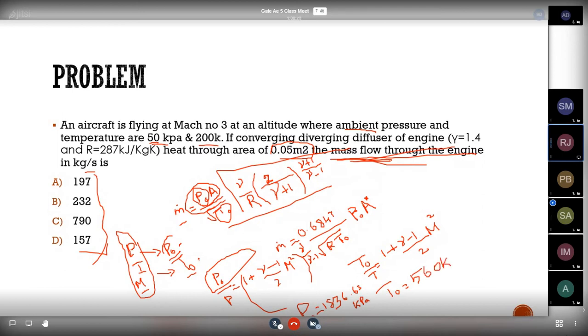So see here, now we have values for this P naught, T naught, and also already we know the value for area. So easily we can substitute the formula here. Also you can substitute here. Both we will get the same answer only. By substituting here, consider this P naught, substitute the value in Pascal, that is into 10 raised to 3, and find the value for this mass flow rate.